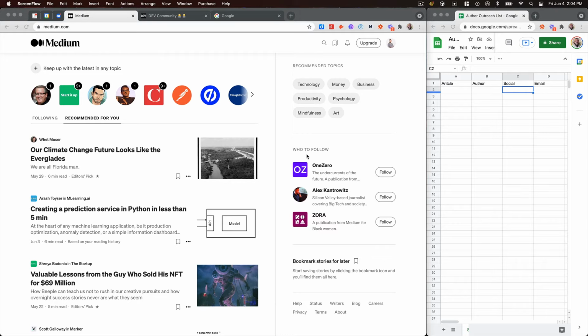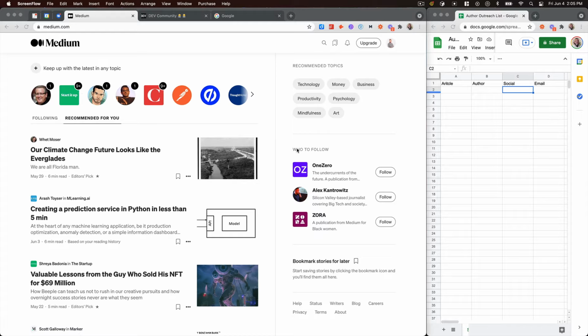Hey everybody, today I'm going to show you the exact process I use at Draft.dev to find writers who are relevant to specific articles and go recruit them. Fair warning, this may not work for every topic, but in a lot of cases, this is a pretty straightforward way to find software developers who are also writing about topics that are relevant to your brand or the topics that you want to write about.